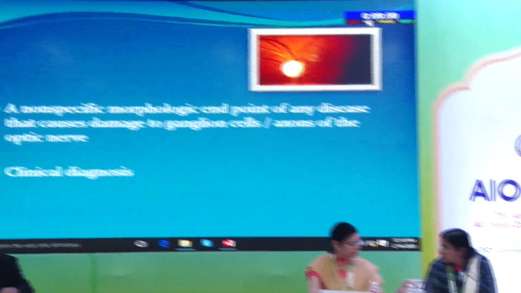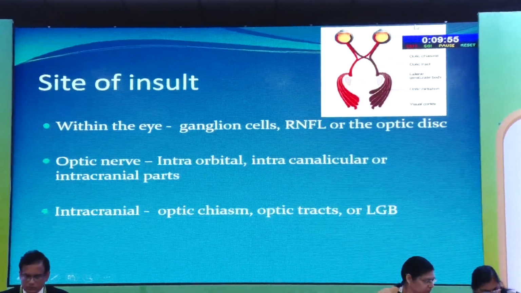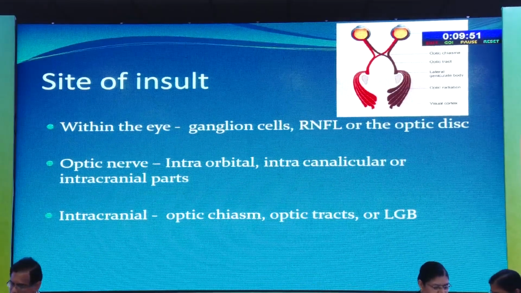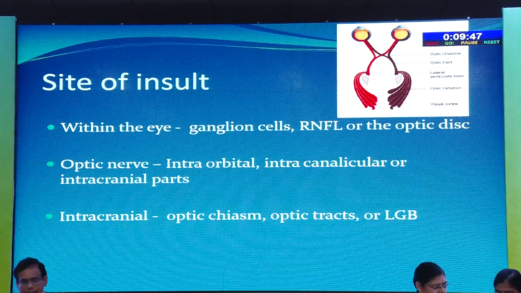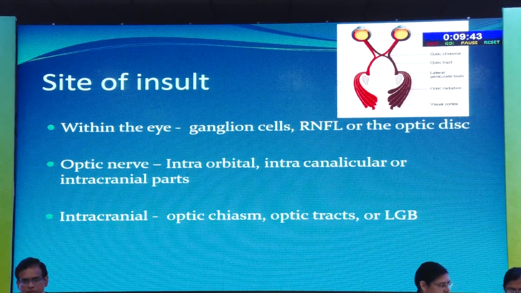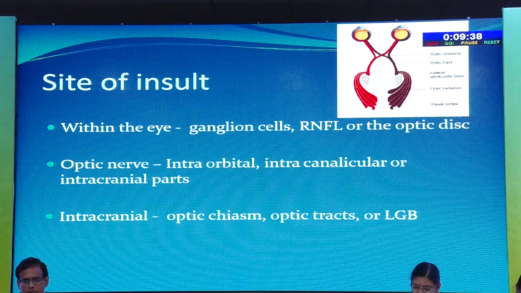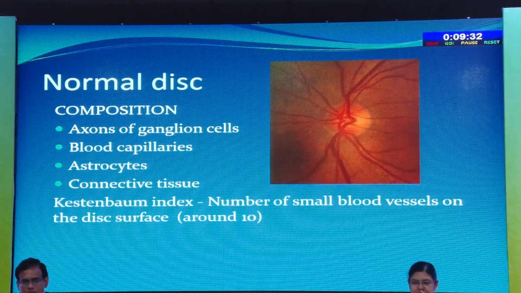Optic atrophy is not a disease. It is a non-specific morphologic endpoint of any disease that causes damage to the ganglion cells or axons of the optic nerve. The site of insult can be within the eye, that is ganglion cells, retinal nerve fiber layer, or the optic disc, or any part of the optic nerve or intracranial, such as chiasm, optic tract, or lateral geniculate body. Before going into abnormal disc, we should know about normal disc.